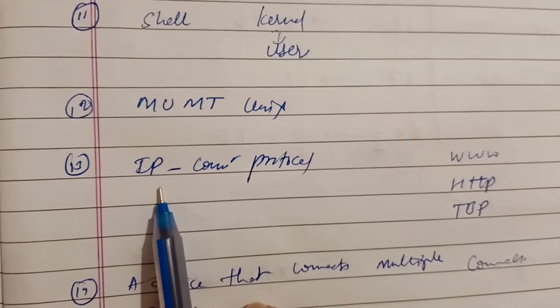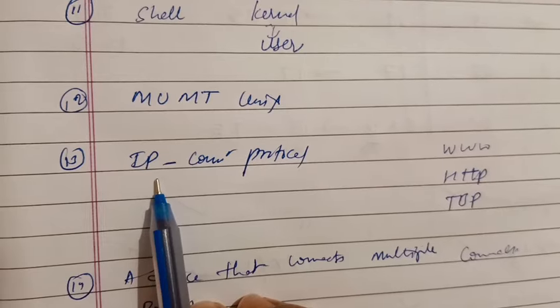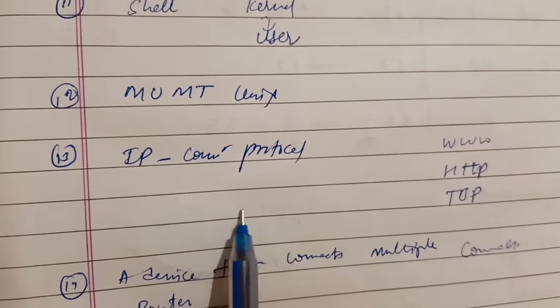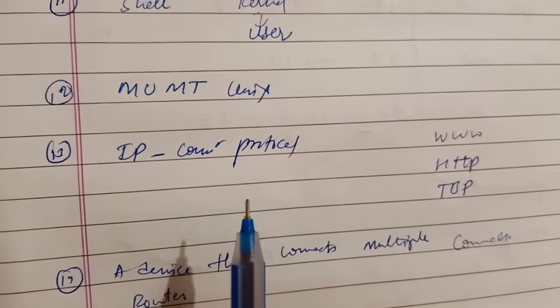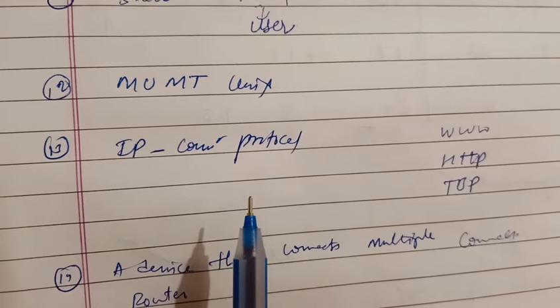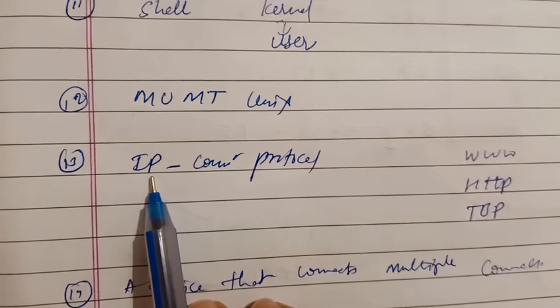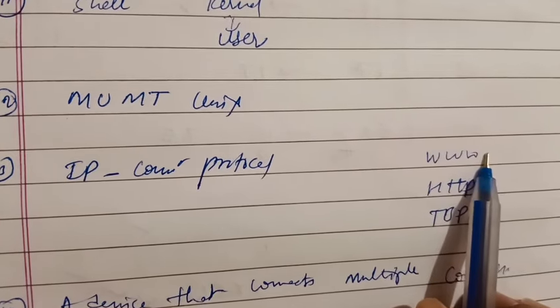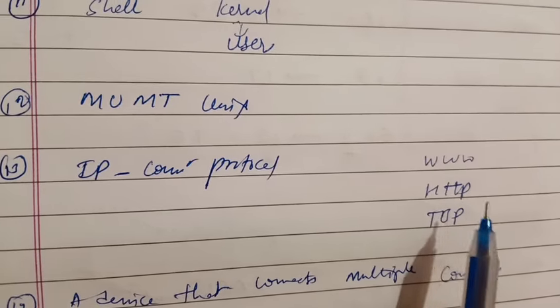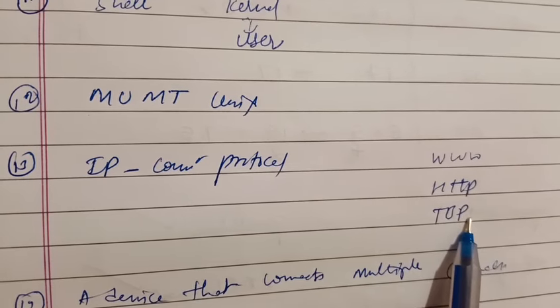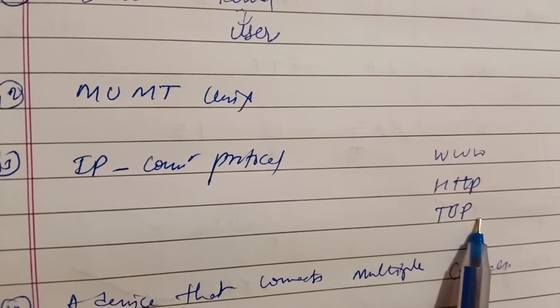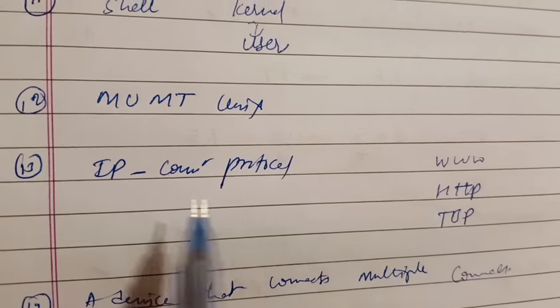Then one question was, I think, which of the following is a communication protocol on the third layer of the OSI model. I'm not sure, but I marked it as IP because they had given options like WWW, HTTP, TBP. Since TCP was not there, but TBP was there, that's why I marked it as Internet Protocol.